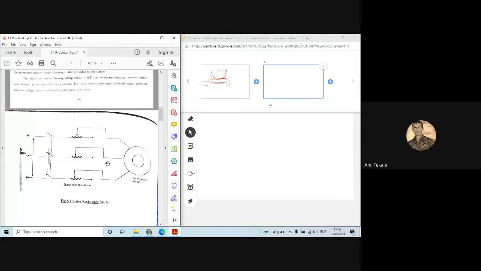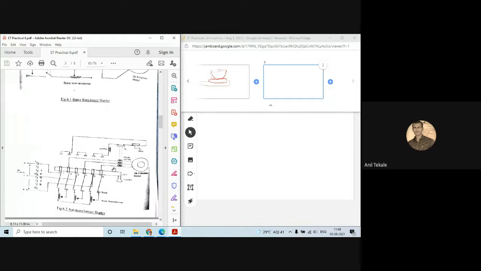So that is why it is used. But in the case of large motors, due to the use of stator side resistances, there may be a huge power dissipation in the form of heat. That may cause more losses. So that is why it is not a wise decision to use the stator resistance starter. Similarly, the second one is the auto transformer starter. So how does this auto transformer starter work?